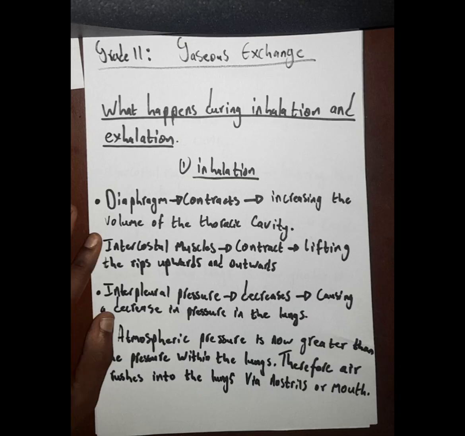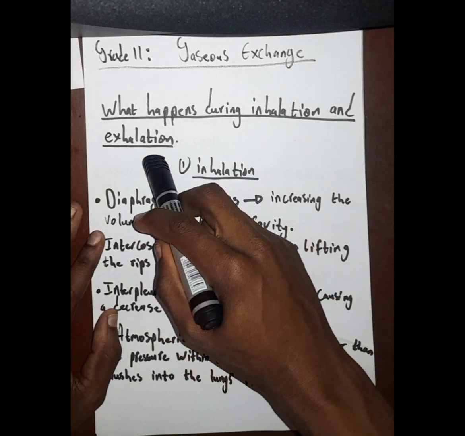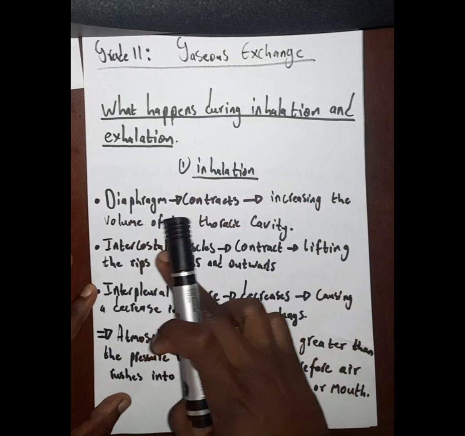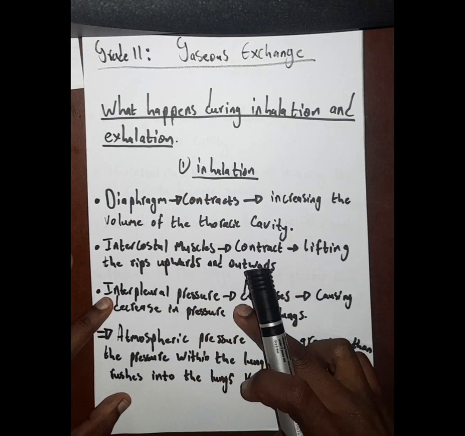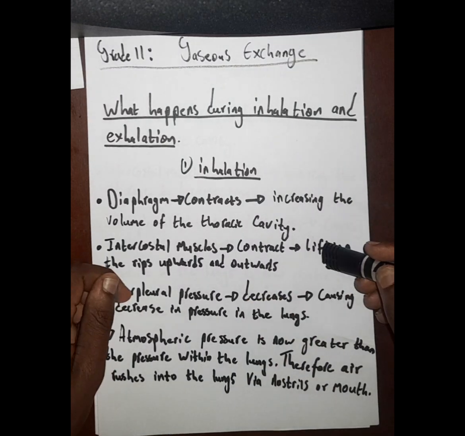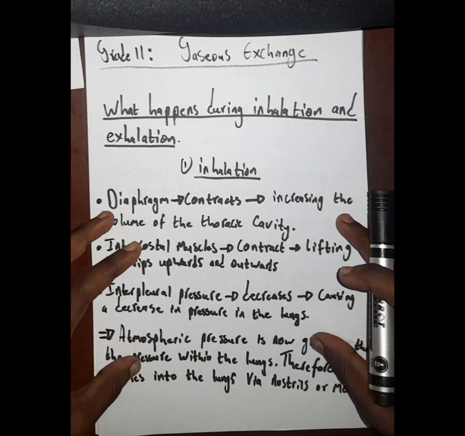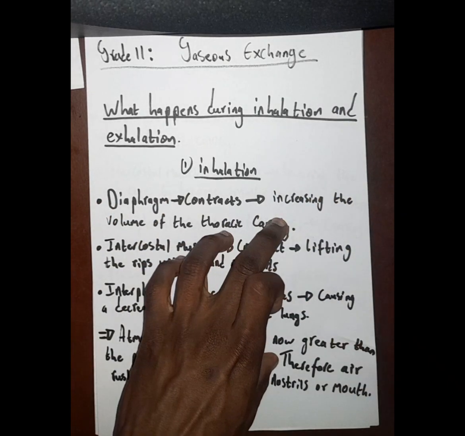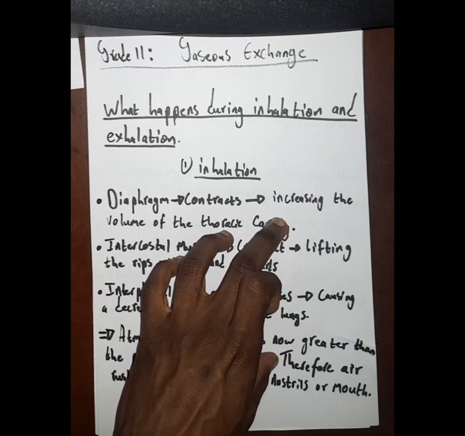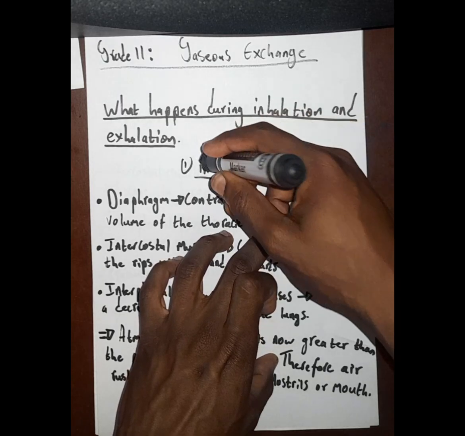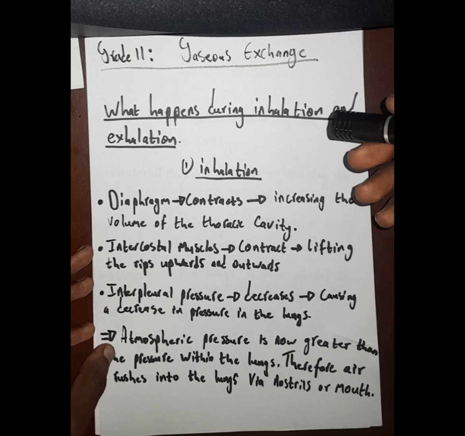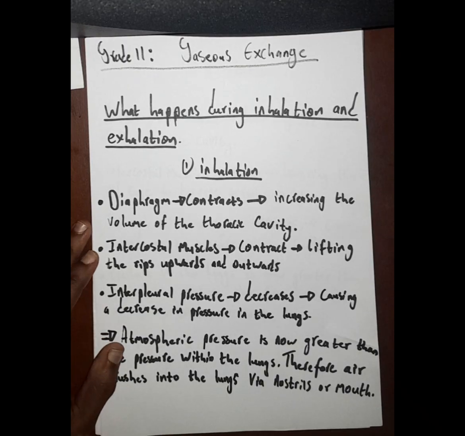Now, the summary of the processes of inhalation and exhalation is that during inhalation, whatever happens with the diaphragm, intercostal muscles, and the interpleural pressure will decrease the pressure that is within your lungs. Therefore, the pressure within your lungs will be lower than the pressure outside. Because pressure will move from a high pressure to a low pressure, air will rush into your lungs, trying to equalize the pressure that is lower within your lungs.